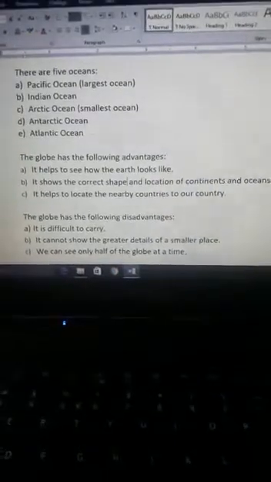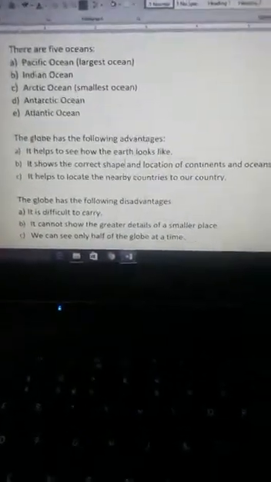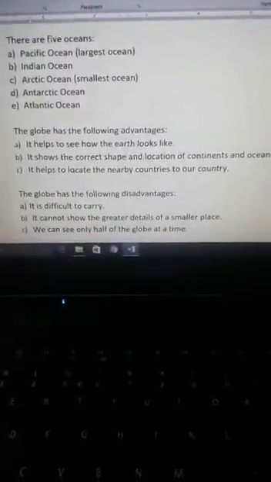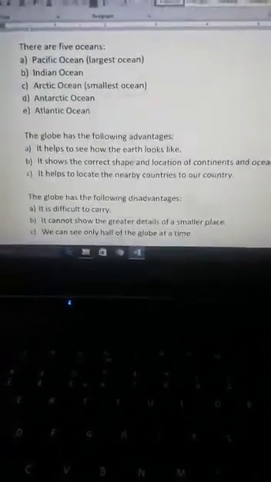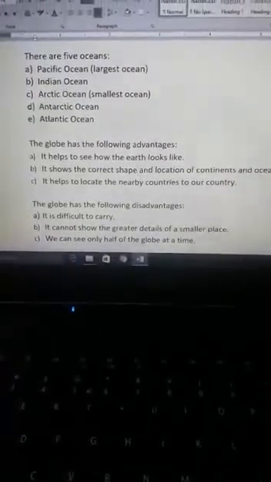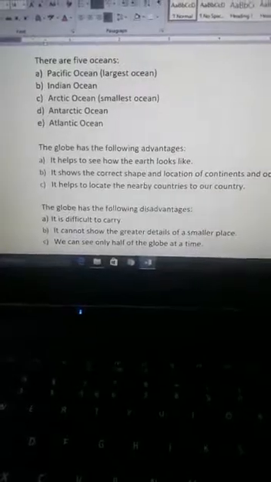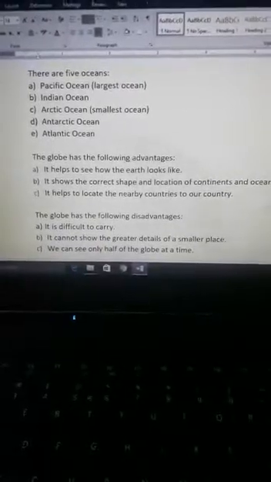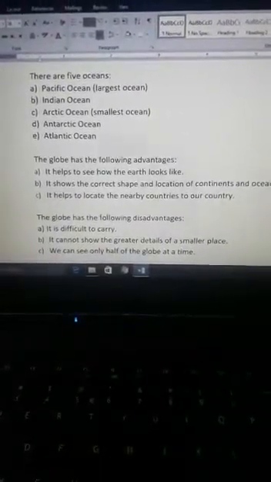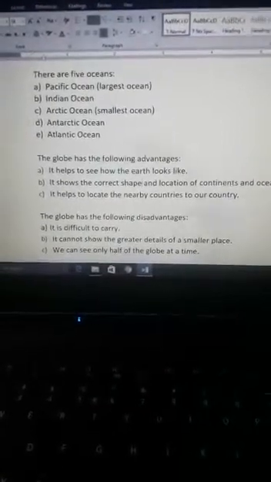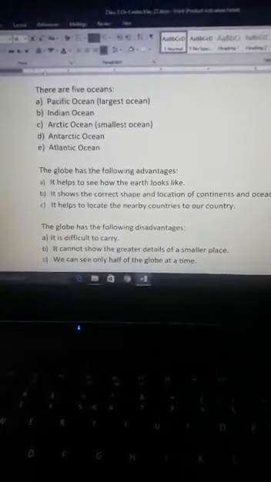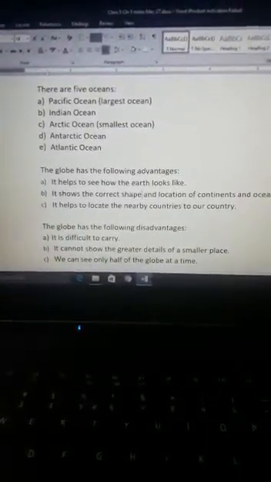Now let's discuss some of the advantages and disadvantages of globe. Dear students, just now we have discussed that the earth is round in shape and globe is the way to study about the earth. It is the model of the earth. So we can say that it is the best way to see how our earth looks like. As we know that we can't study the earth like this, so globe is the accurate way to see how our earth looks like.